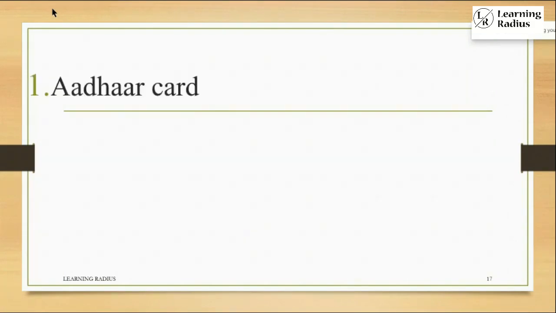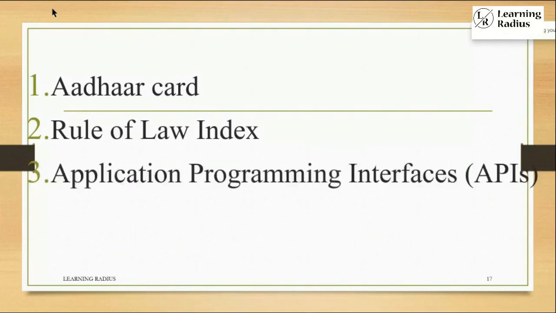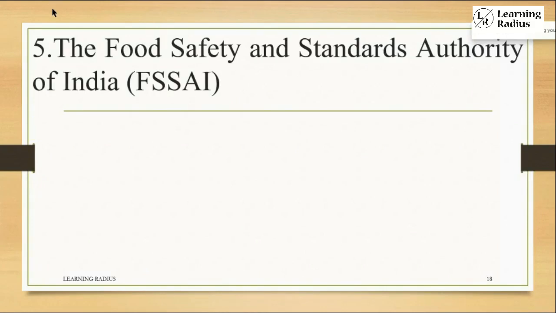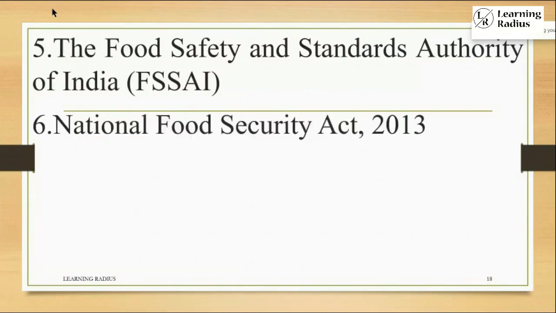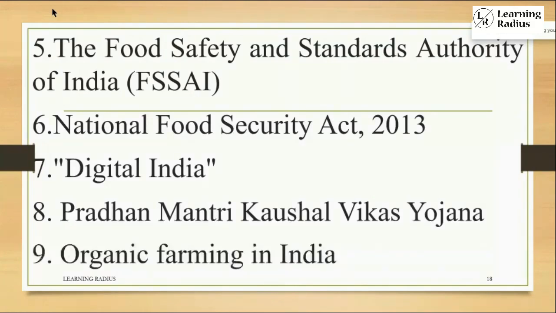In 2018, they asked about Aadhaar card, Rule of Law Index, Application Programming Interface, Right to Education Act, the Food Safety and Standards Authority of India, National Food Security Act, Digital India, Pradhan Mantri Kaushal Vikas Yojana, and Organic Farming in India.